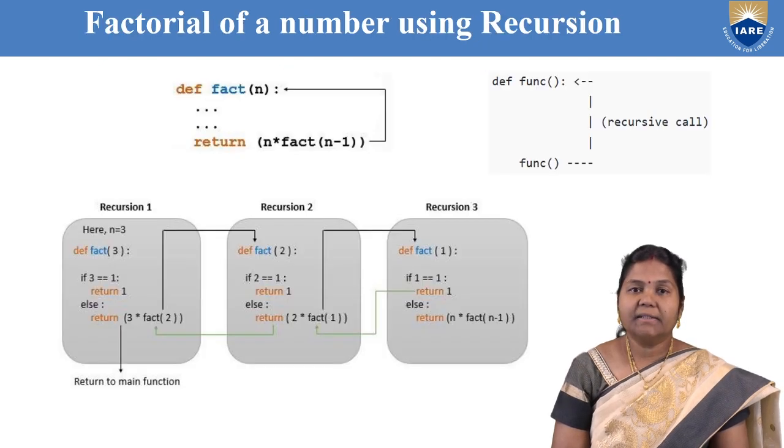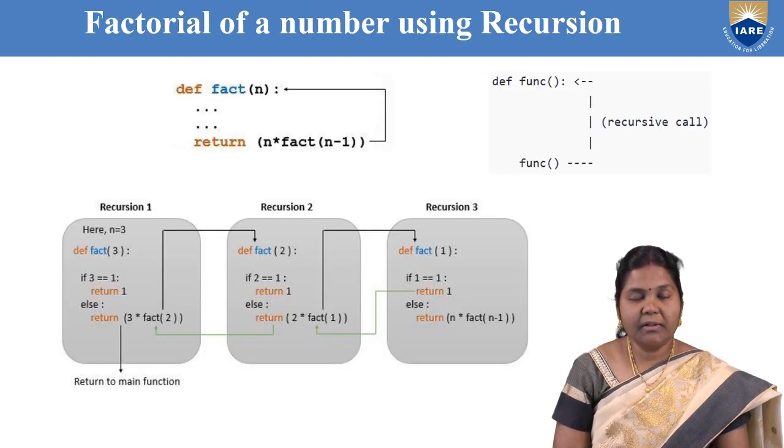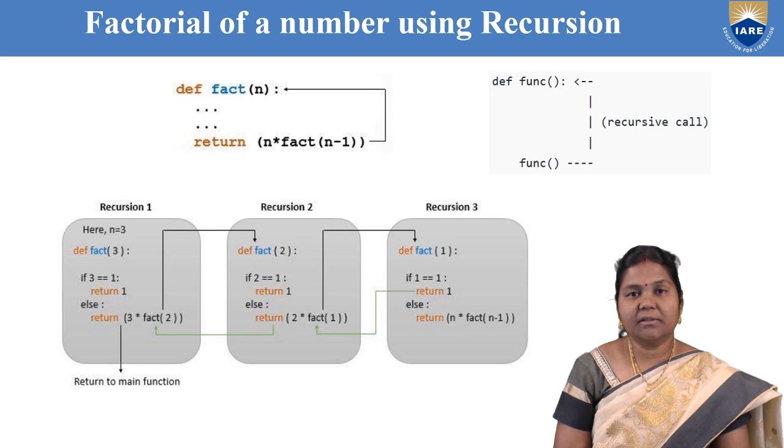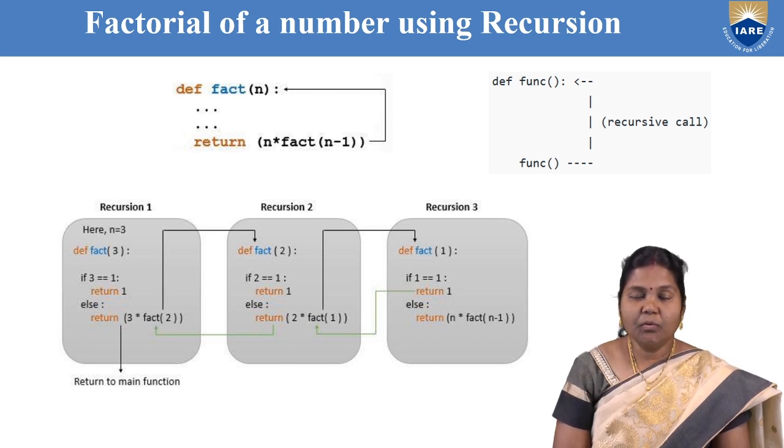Now, let us see one example to find the factorial of a number using the recursive approach. Recursion by default uses a data structure called the stack. In the stack data structure, whenever the function is called, the whole copy of the function is pushed onto the stack. So, the number of times a function is called, that many copies it creates in the stack, and then they are solved in the opposite order. Because it is using the stack concept, it uses the last in first out approach. So, let us see how to use the recursive approach for finding the factorial of a number.